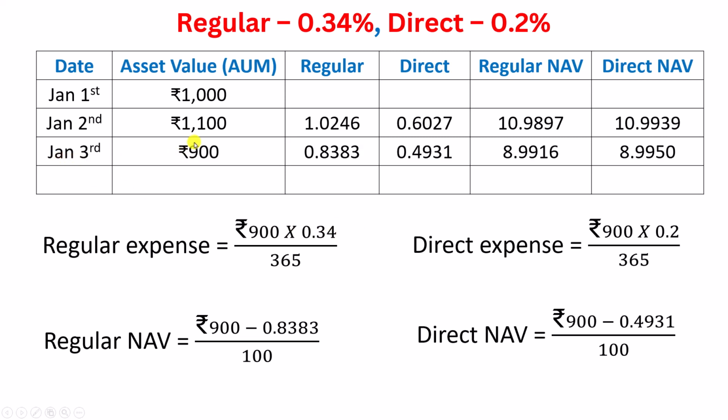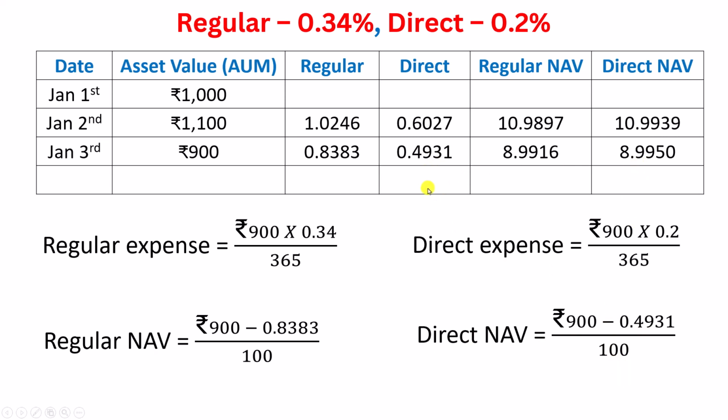Let us say on Jan 3rd, the AUM reduces to 900. Once again, we go through all these calculations. So regular expense is calculated by multiplying 900 into 0.34 divided by 365, which comes to this, and direct expense is calculated by doing this, and we get this. Okay, you can pause this video and verify it if you want. Regular NAV, we get it by subtracting 900 minus this divided by 100, we get this, and direct NAV, 900 minus this divided by 100, we get this.